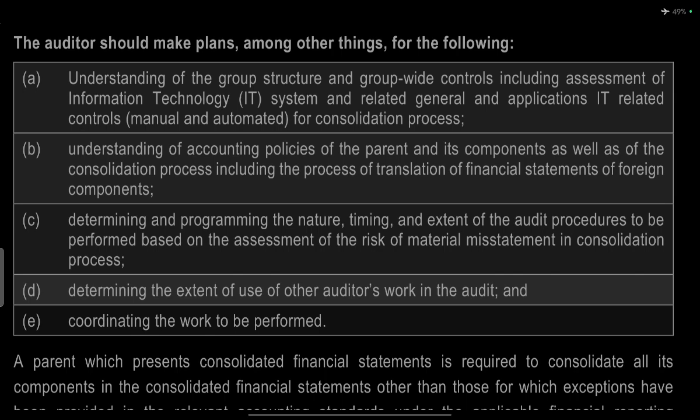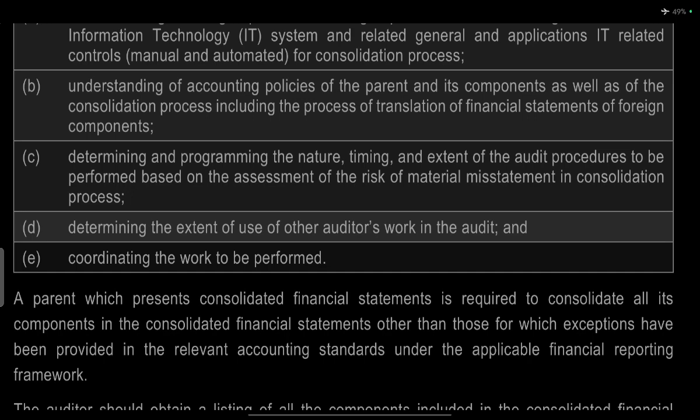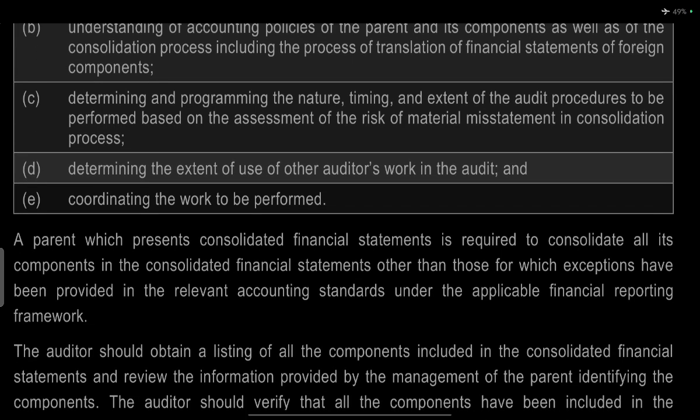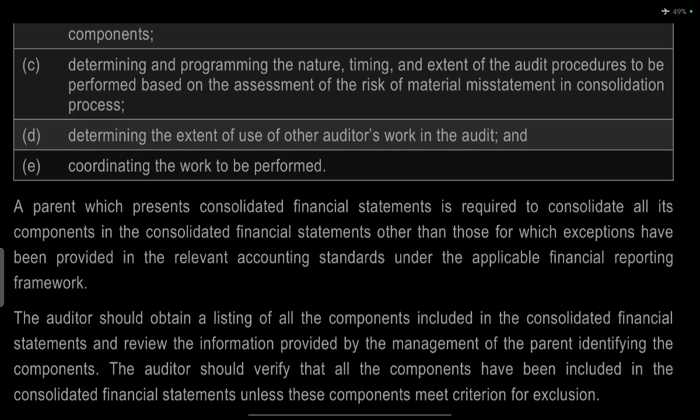Understand the accounting principles of the parent and its components as well as of the consolidation process, including the process of translation of financial statements of foreign components. Determine the programming of the nature, timing, and extent of the audit procedures to be performed based on the assessment of the risk of material misstatement in consolidation. Determine the extent of the use of other auditors' work in the audit, and how coordination of work will be performed.